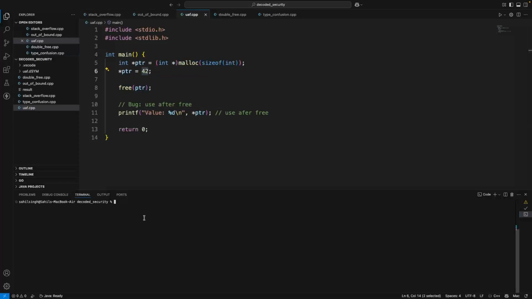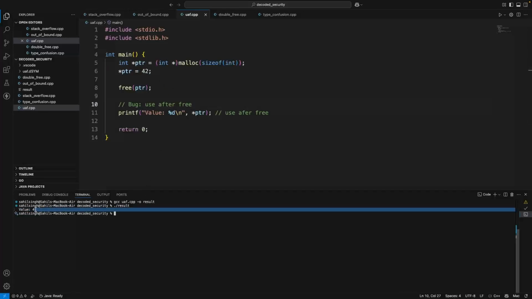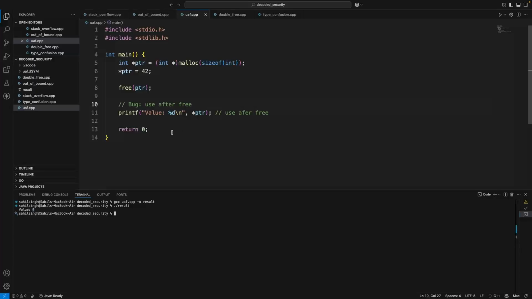But still, if you try to run this, gcc uaf.cpp, result, then you see no compiler error. And if we run this result, then you see the normal value also. It is printing normal value 4. We haven't defined any 4 value, but we are getting it. So this is a kind of undefined behavior that an attacker can misuse. So this is a very dangerous bug.